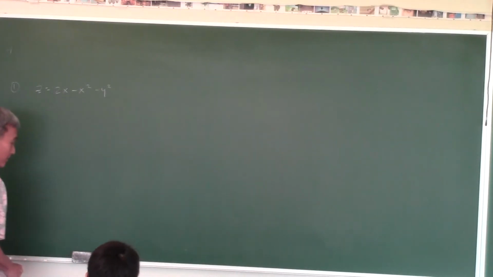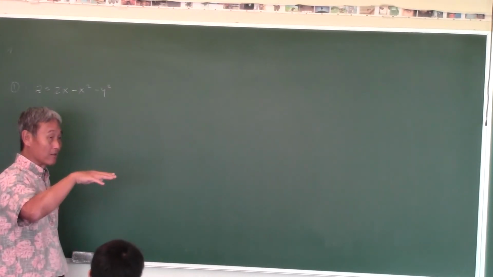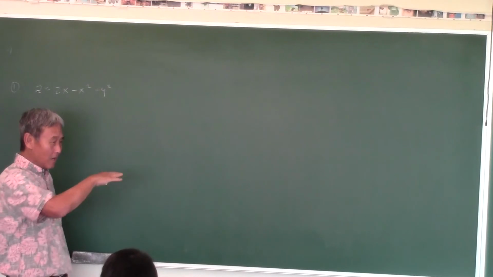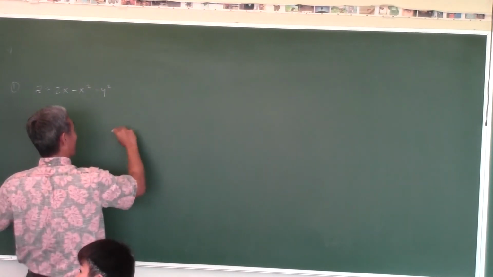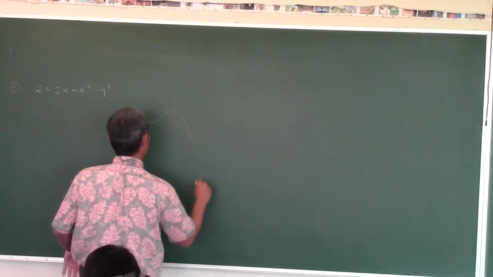Okay, so here we go. So this is what we do. First thing you've got to do is find where the tangent plane is horizontal, just like last night's homework. So think about it. If you have a surface, this is like from the side view. You have a surface like this.